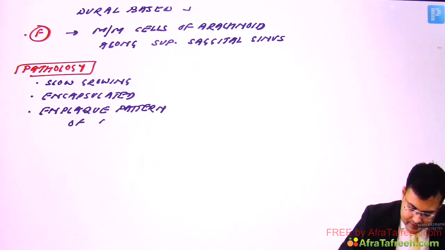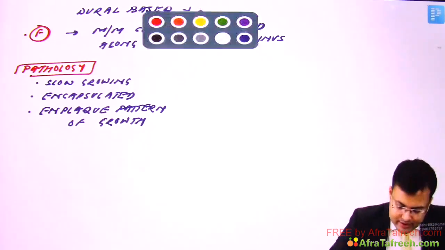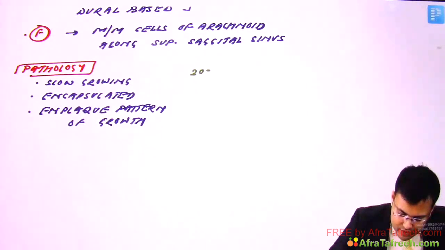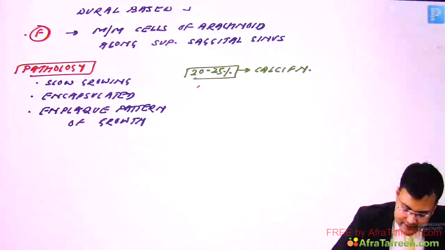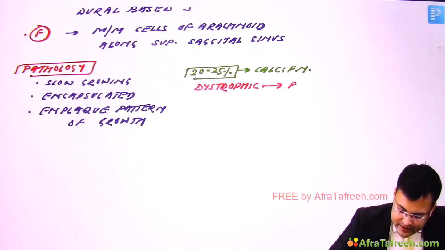Okay. Another important point, that in 20 to 25% cases, there is calcification. And generally, what kind of calcification is seen? That's dystrophic calcification. And this dystrophic calcification is also known as psammoma bodies.